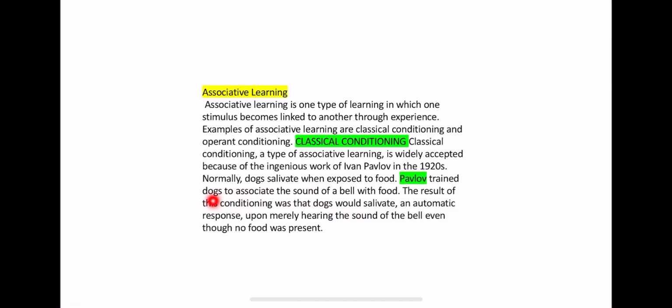After that, the dog associated the sound of the bell with the food. The dog will salivate after hearing the bell because it linked the sound of the bell to offering the food.